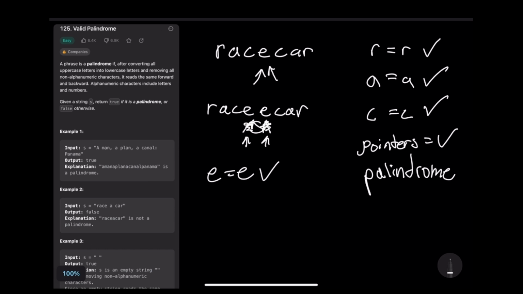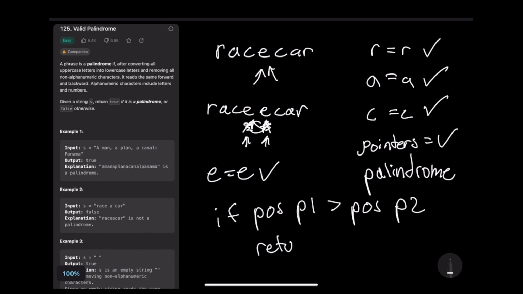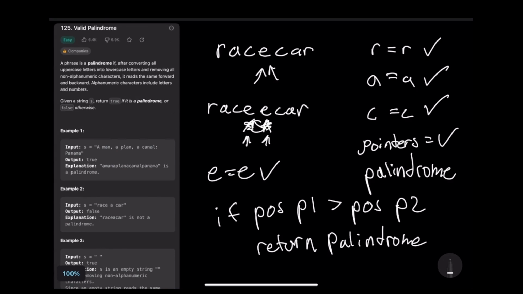And in this case, you can do something like, if the position of pointer 1 is greater than the position of pointer 2, you can return true that it's a palindrome because you know that they've crossed paths. Okay, so I think we have that 2 pointers technique mostly figured out.